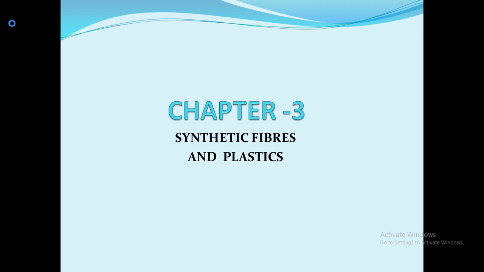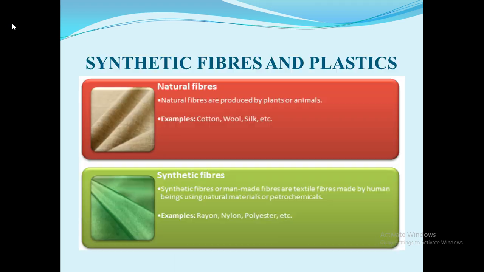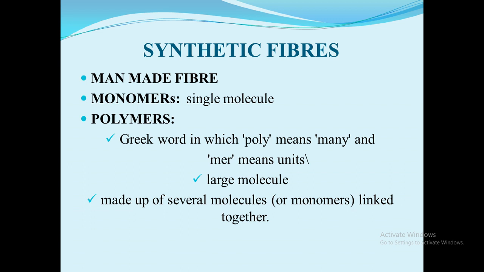You have read in your previous classes that natural fibers like cotton, wool, silk, etc. are obtained from plants or animals. The synthetic fibers, on the other hand, are made by human beings. That's why these are called synthetic or man-made fiber. Synthetic fibers. We know already synthetic fiber is otherwise called man-made fiber.